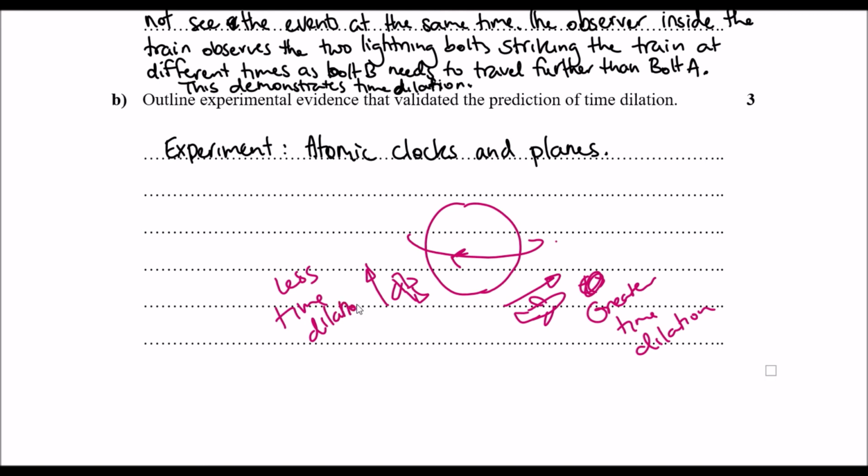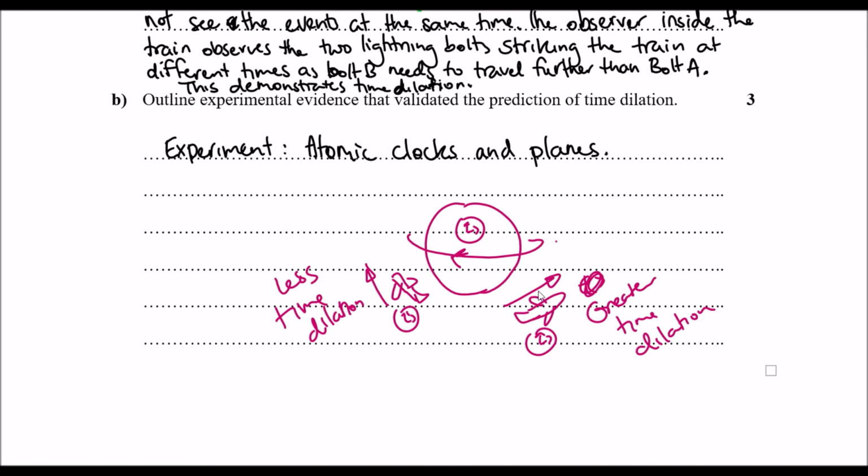So regardless, we still have time dilation, and might I add that it was comparing an atomic clock on Earth with the atomic clocks on the two planes. So I just want to make that very clear.